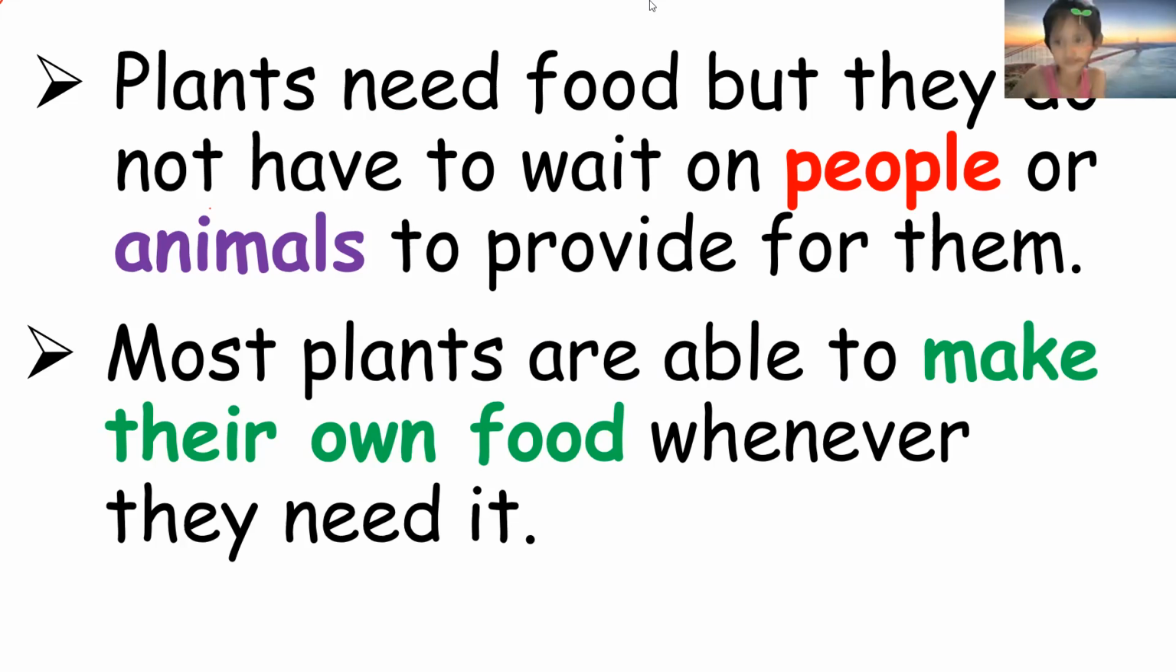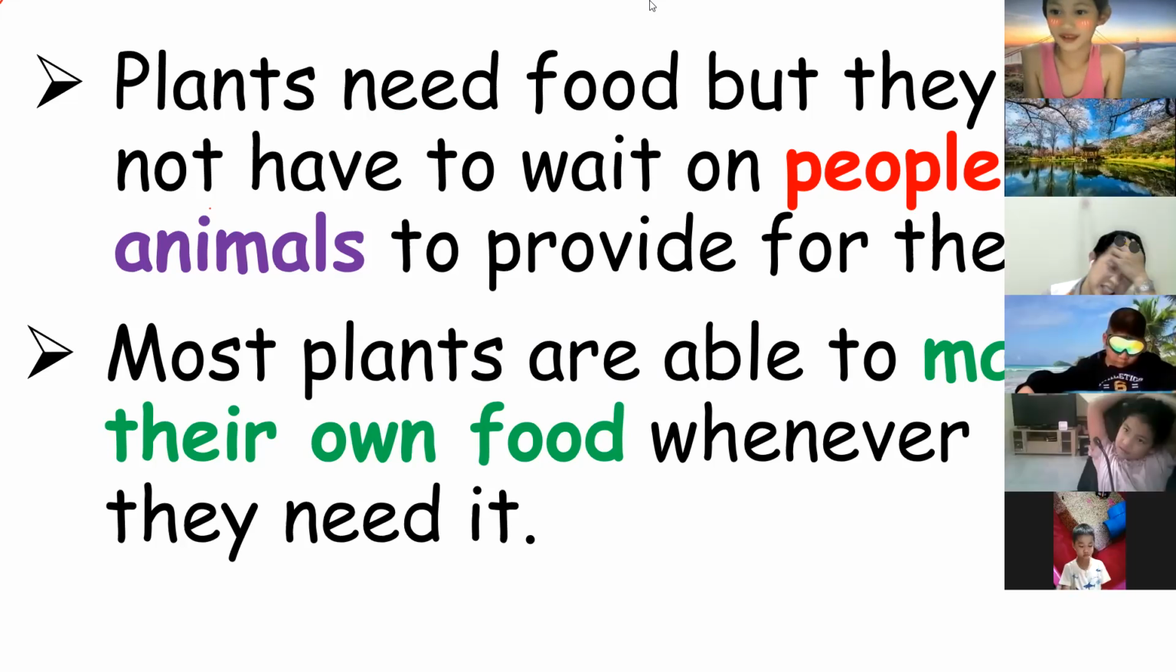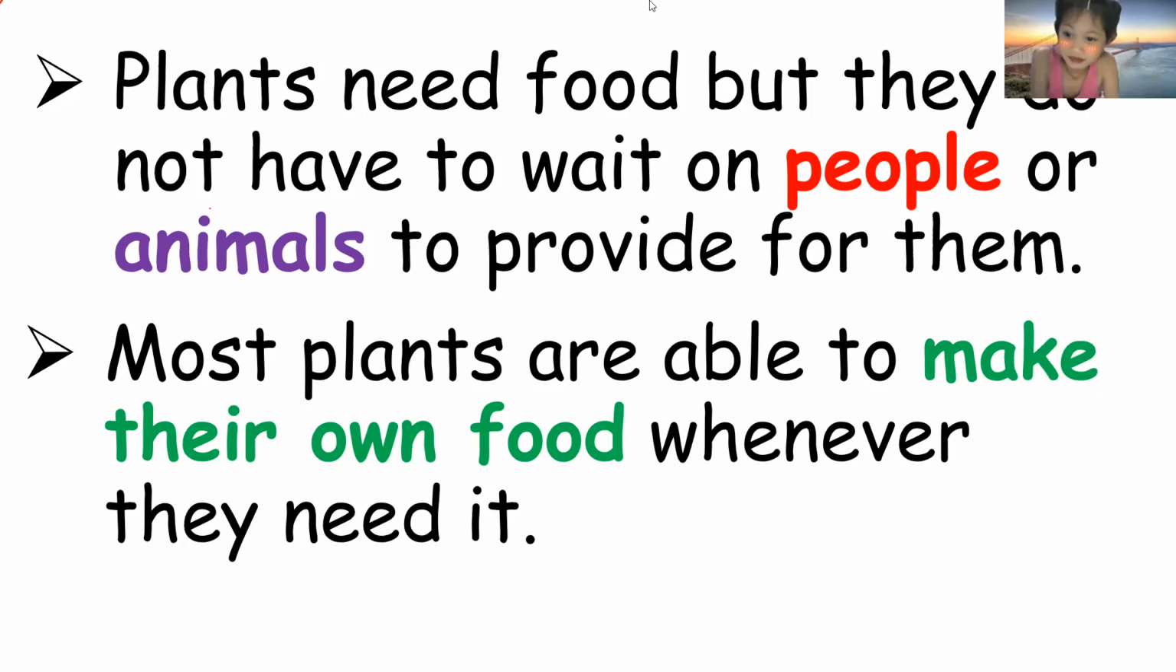The plants will not like that. I will wait for Sokjang to give me food. I am so hungry. The plants will not like that. They will never do that. You will say, I will wait for Marian to give me food. The plants will not do that because the plants are not like us.